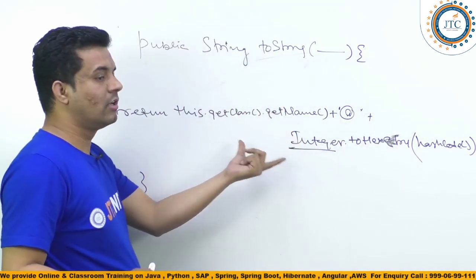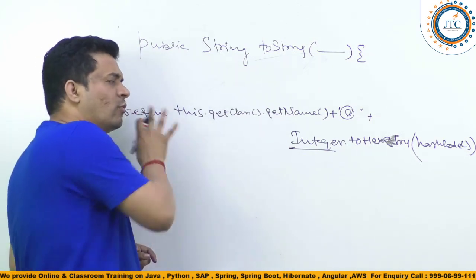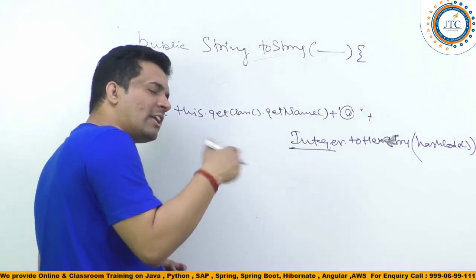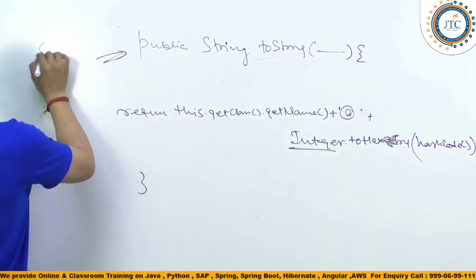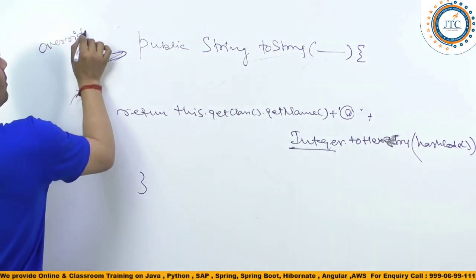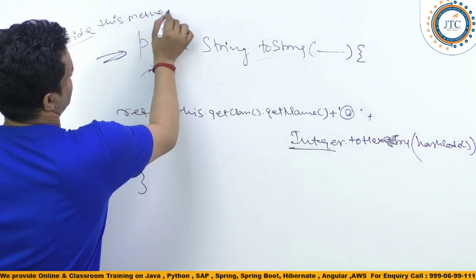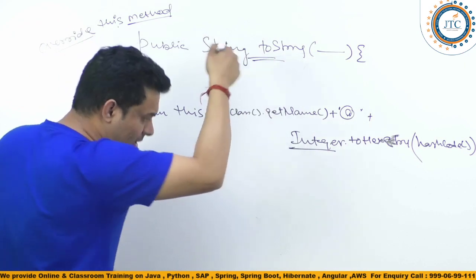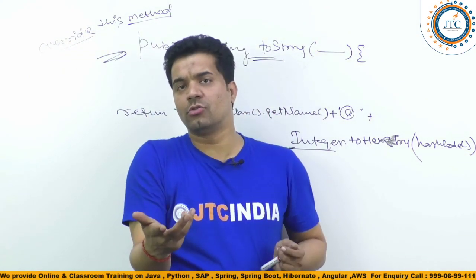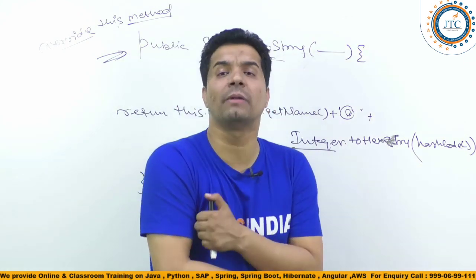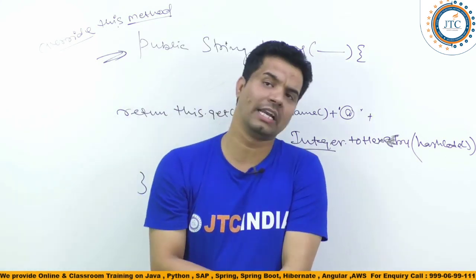So as of now, they have given another choice. If you don't want this implementation and you want to get some other information about the class, then override the toString method in your class. Whatever implementation you want to show, override it and get your implementation of your choice here.